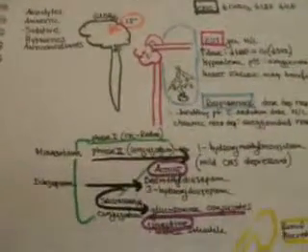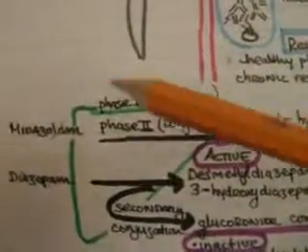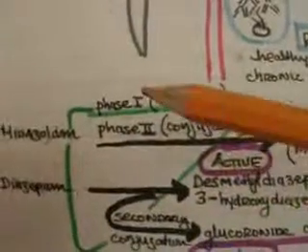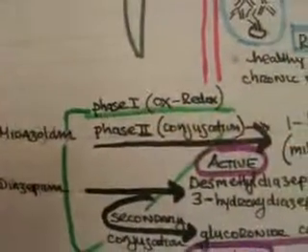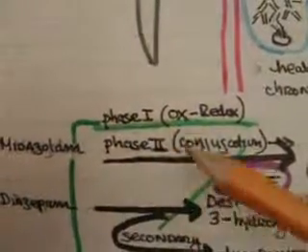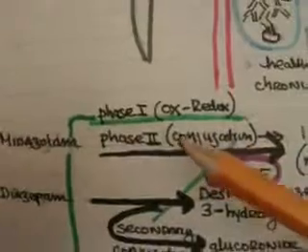The biotransformation of benzodiazepines, for example midazolam and diazepam, takes place within the hepatic system, or the liver, through a process of phase 1 and phase 2 reactions. The phase 1 reaction involves the oxidation reduction of the parent molecule such as midazolam, and the phase 2 reaction is more involved with conjugation.